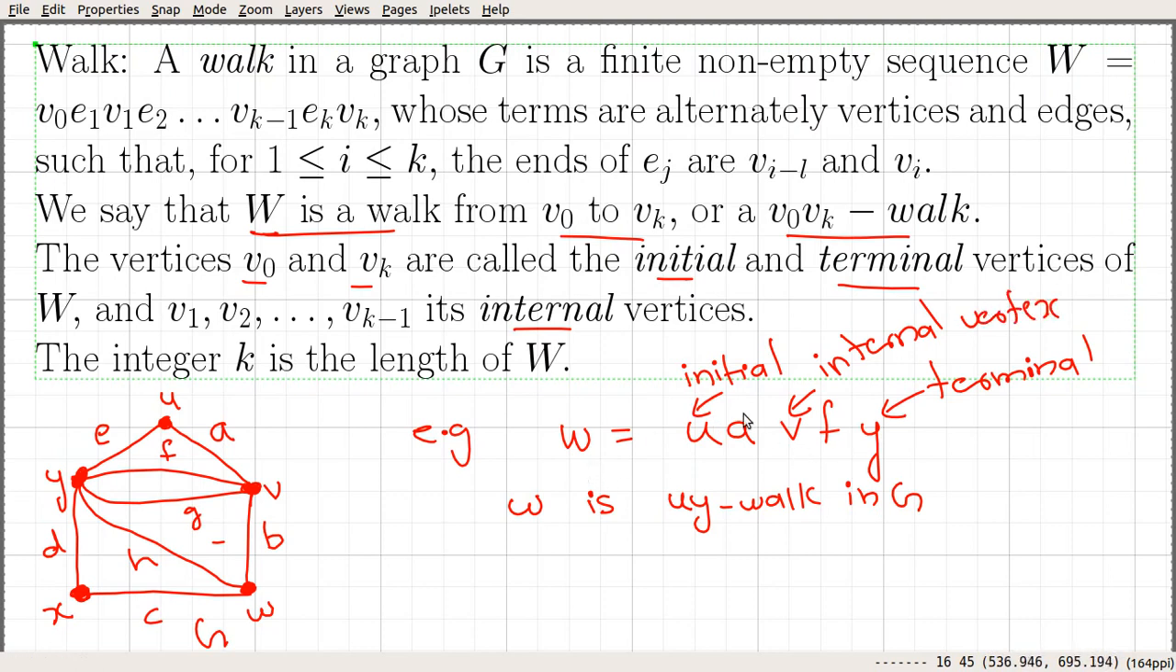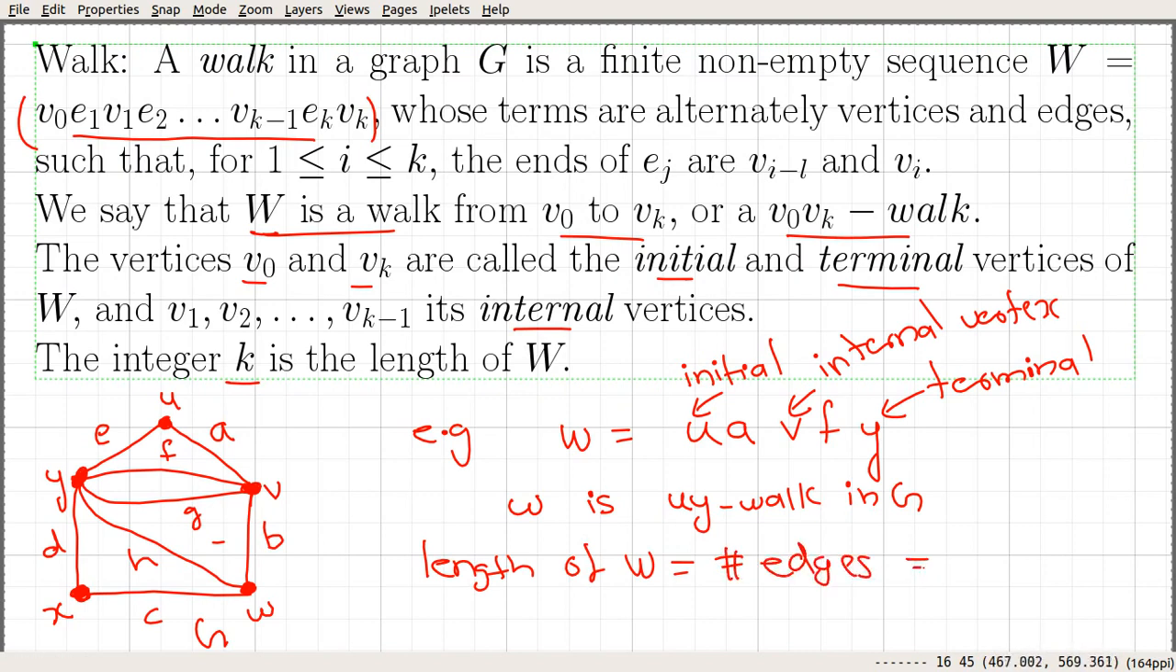So if you have a very long walk, we could have many internal vertices. Okay, and here if we consider this walk, that integer k is called the length of the walk. Length of the walk is nothing but the number of edges. So if we consider this walk, the number of edges is k, so the length of the walk is the number of edges. By definition, the length of this walk w is the number of edges.